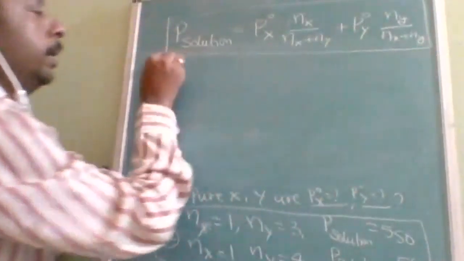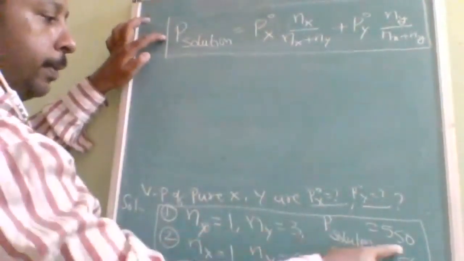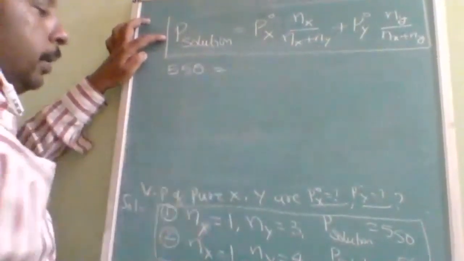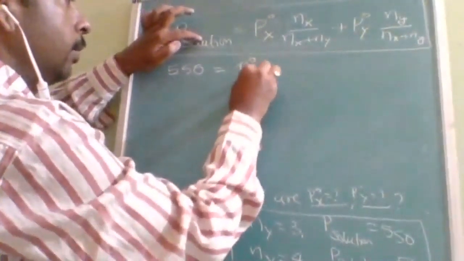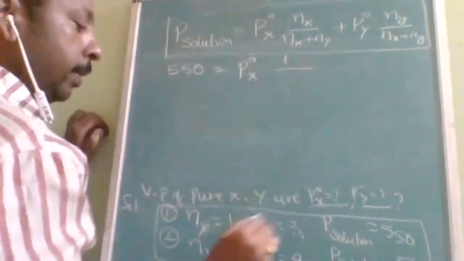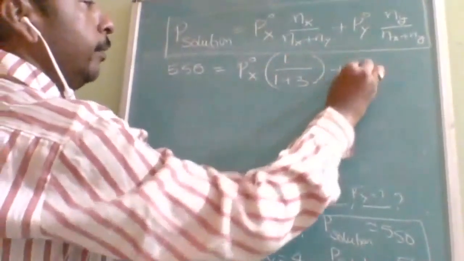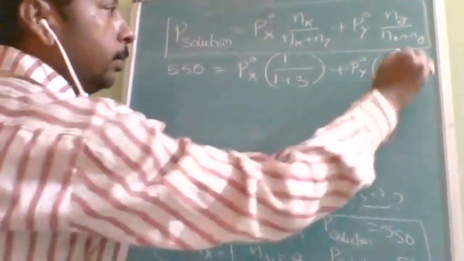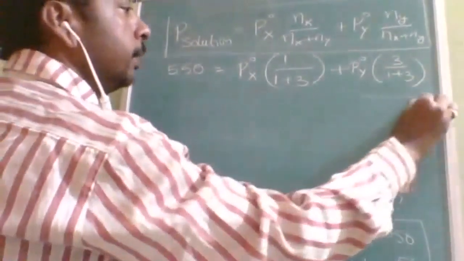And under how many conditions? Two conditions. So first condition, P solution is how much? 550 is equal to P naught x, that is what we want to find out, into nx 1 divided by 1 plus 3. Same way, P naught y we don't know, and here it is 3 by 1 plus 3. This is the first equation.